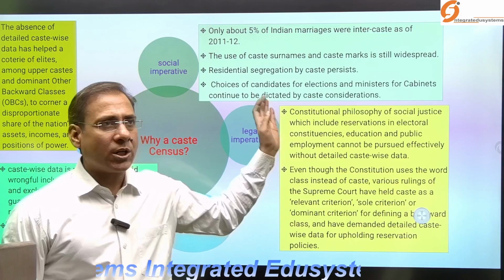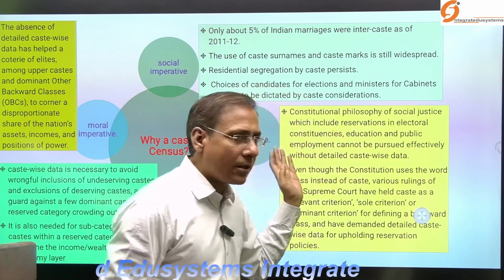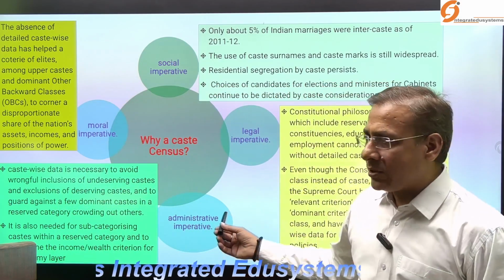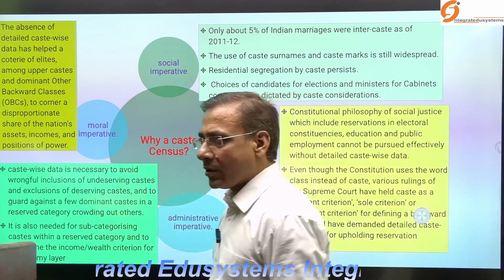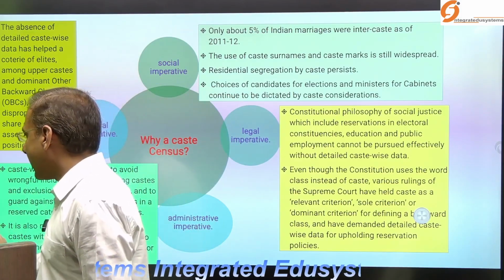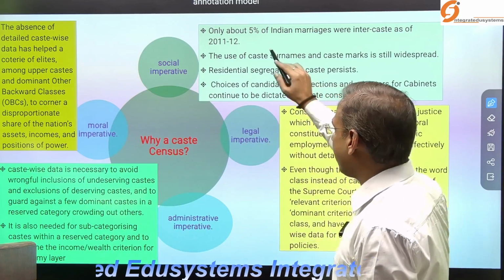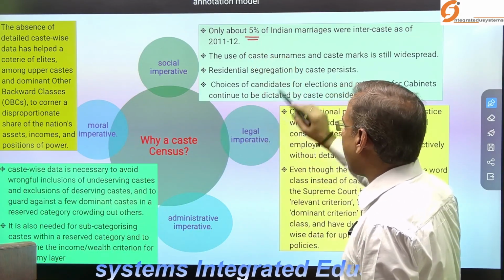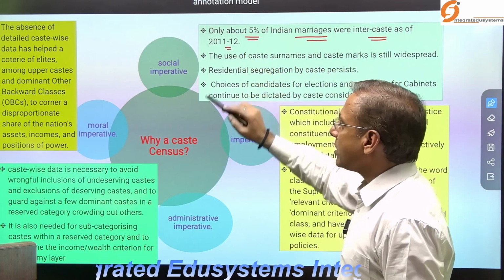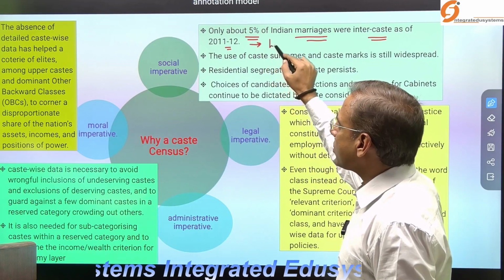There may be a social imperative behind this announcement. There may be a legal imperative. There may be an administrative imperative as well as a moral one. What is the social imperative behind why the caste census is required at present? So when you look at the social imperative, the first is that only about 5% of Indian marriages were intercaste as of 2011-12.